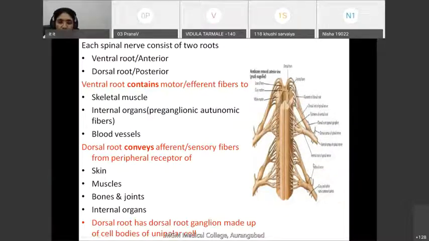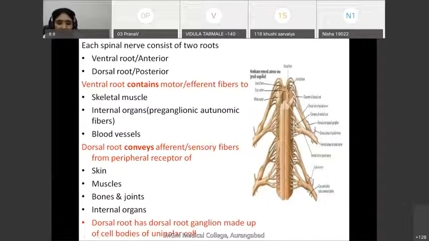And as you know, the dorsal rami supplies the muscles of back and skin, whereas ventral rami supply the muscles of anterior aspect of the body. This is about the formation of spinal nerve. So the spinal nerve is formed by two roots, ventral root and dorsal root. Two roots join at